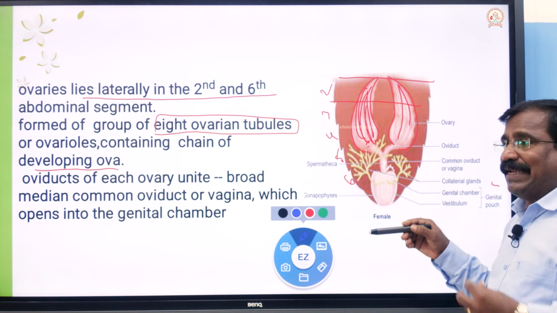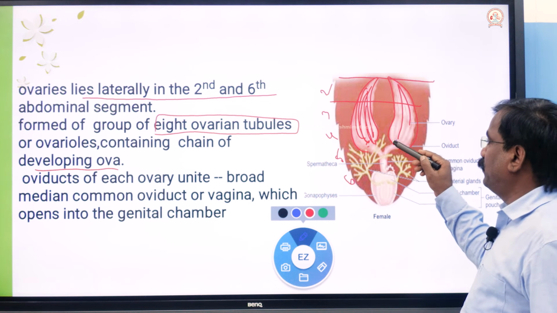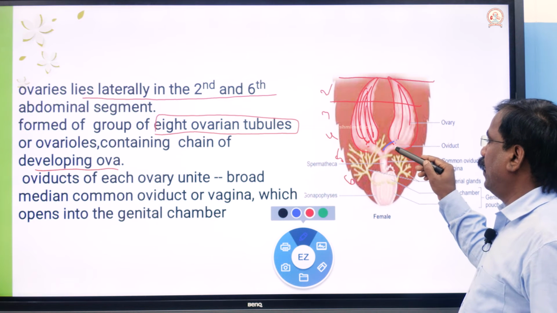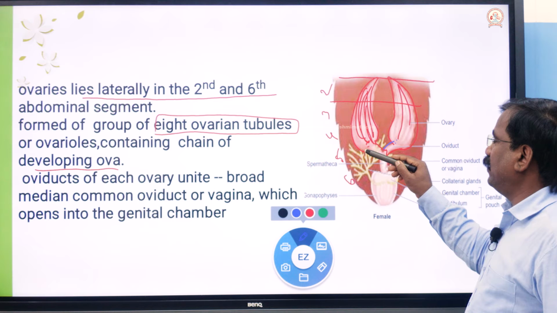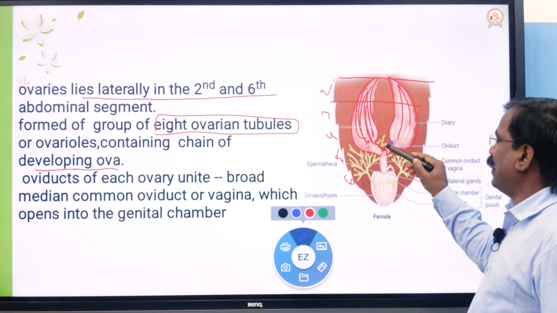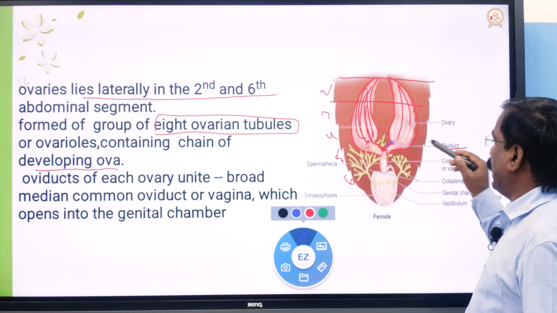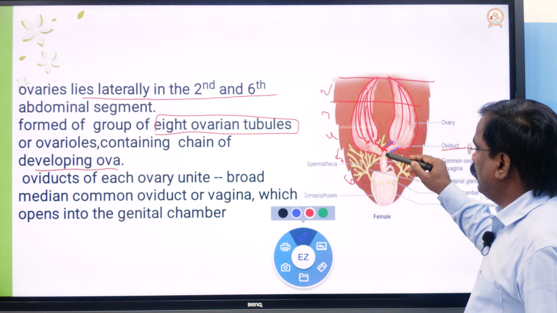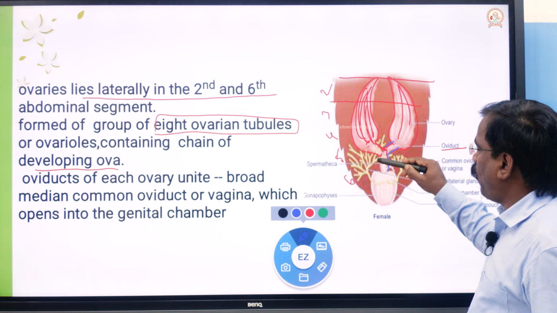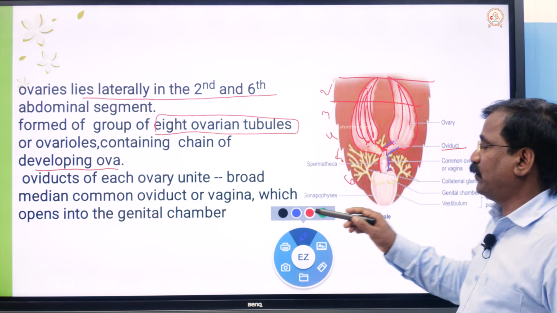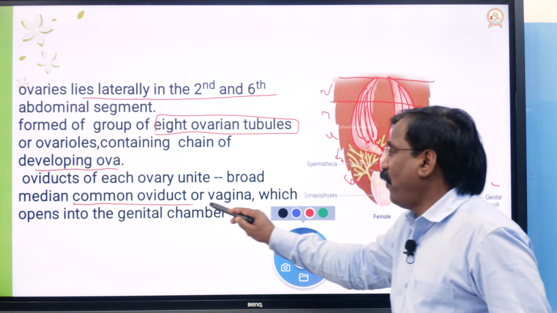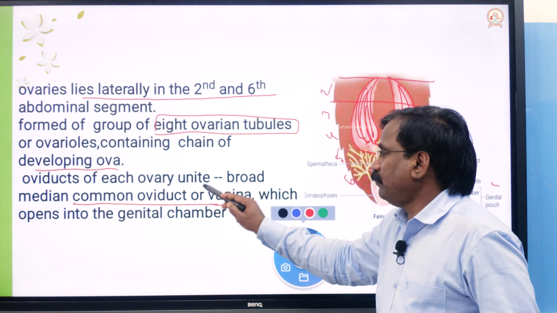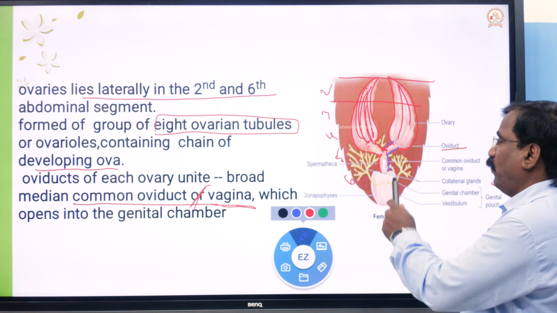How is it transported? From each ovary a duct arises, called the oviduct. These 2 ducts unite and form a common oviduct, or vagina.